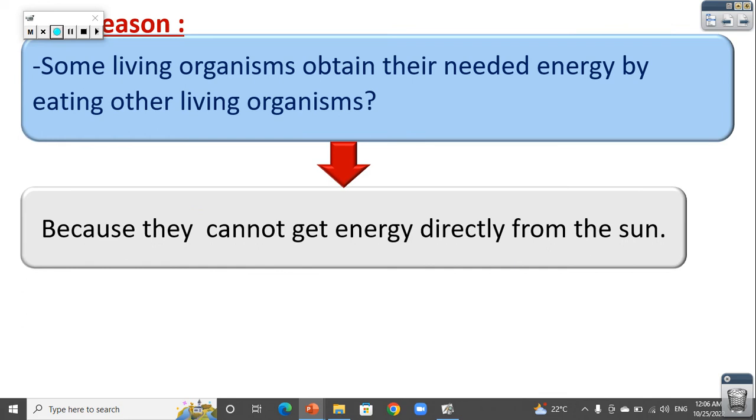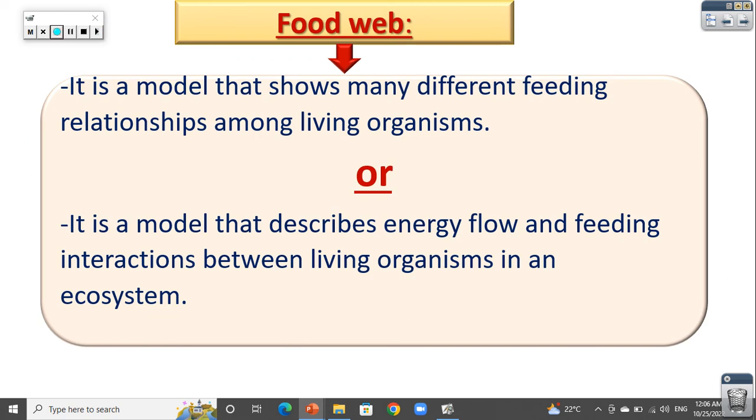Here reason 4: some living organisms obtain their needed energy by eating other living organisms. Which living organism do they talk about now? Yes, consumers, very good. Why do they do this? Because they cannot make their own food, so they depend on other living organisms to get their food. We said this is because they cannot make their own food directly from the sun.